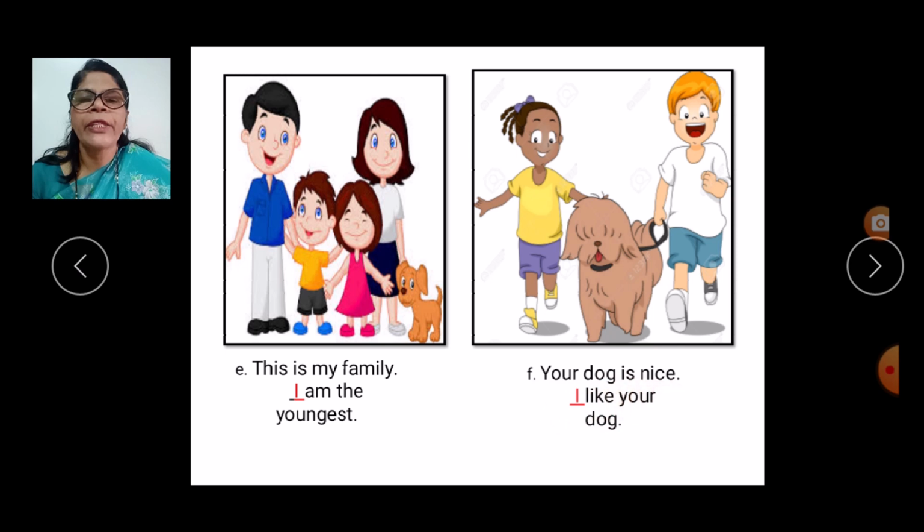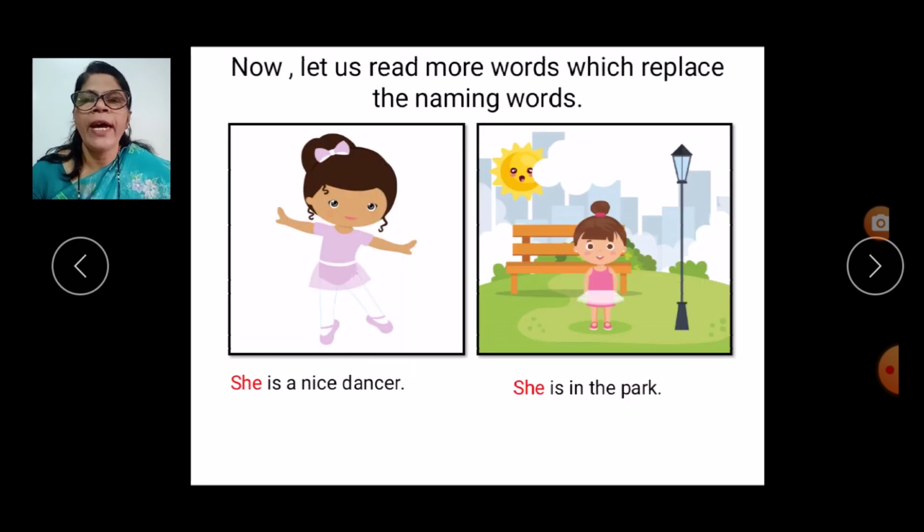In the next one, now. Now, let us read more words which replace the naming words. Can you see this girl dancing here, children? So we have to use she is a nice dancer. In the next one, this girl we can see. So what is girl? In the place of girl, we have to use she.